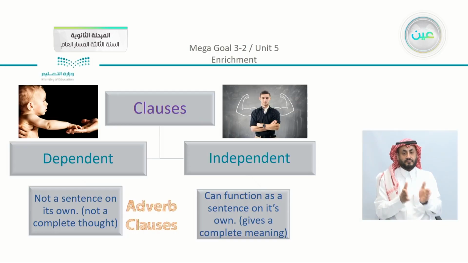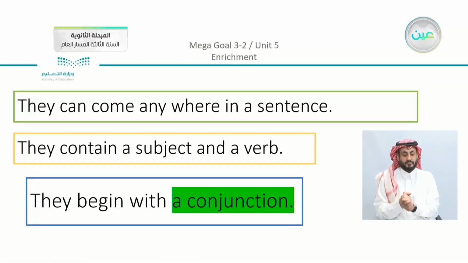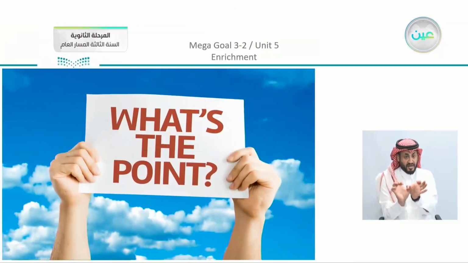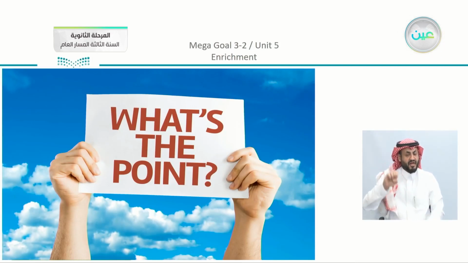Now, you can remember that we had the two types: dependent and independent clauses. And if you remember, we compared the two clauses like a baby and a young man to know who depends on the other. In these sentences, we know that they can come anywhere in a sentence. They contain a subject and a verb, and they begin with a conjunction. So what do we have here? Because of the sale, everyone went shopping. Because is the conjunction in the adverb clause.